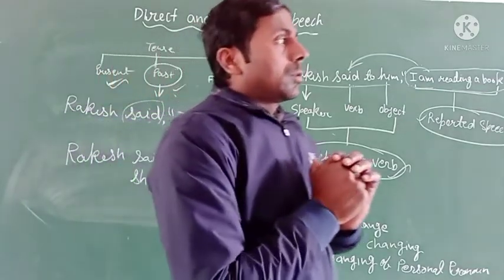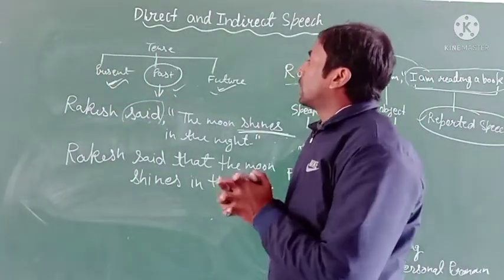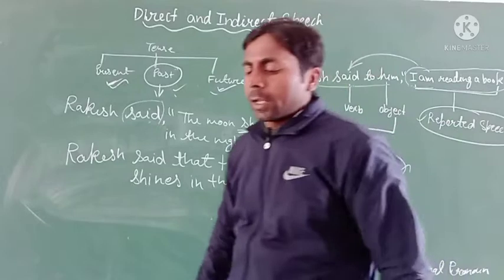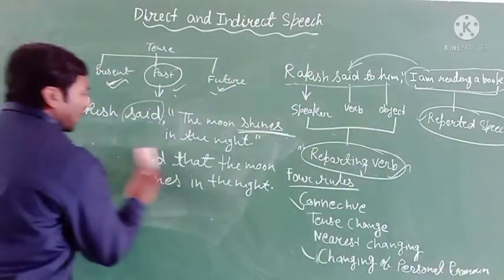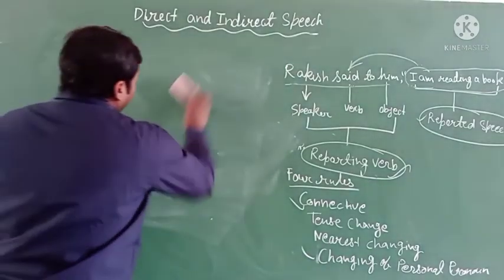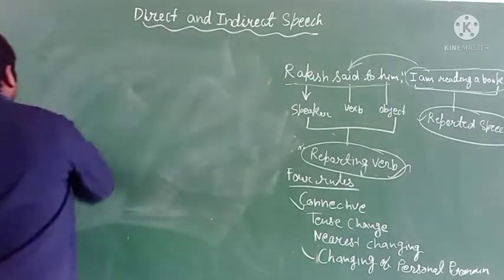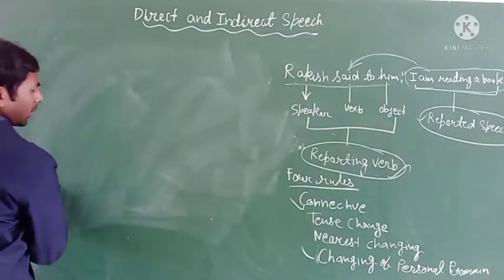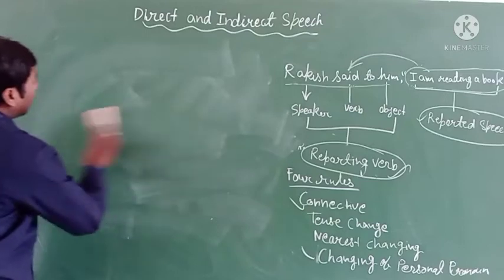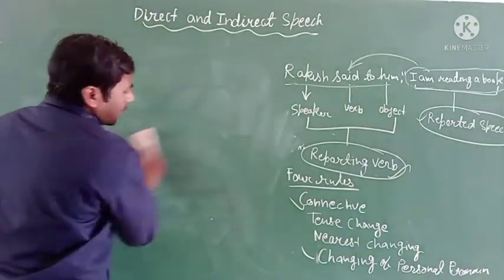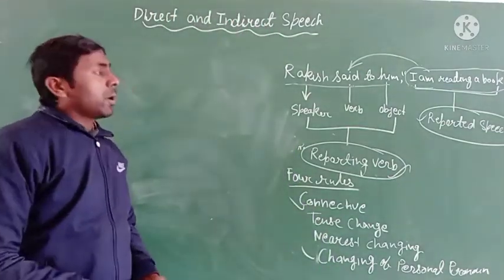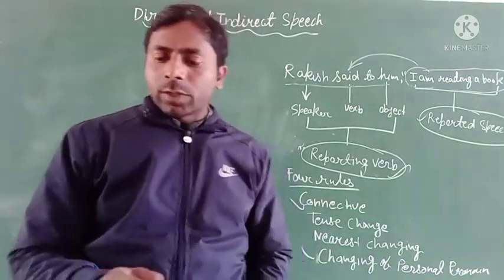Now we have to learn the main part of direct speech, that is the change according to the tense. Clear? One by one we have to understand all the tenses. If you know the tenses very well, then you can understand this part very easily. Before learning direct and indirect speech, you have to revise the tenses. Clear? So let's see how we can change direct speech into indirect speech.